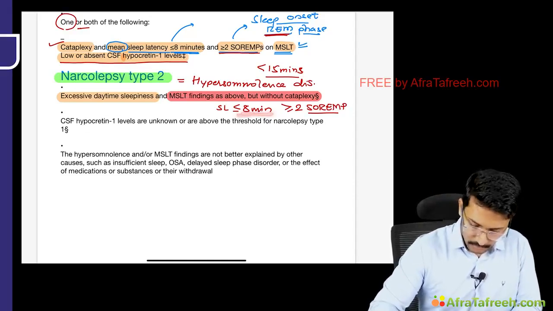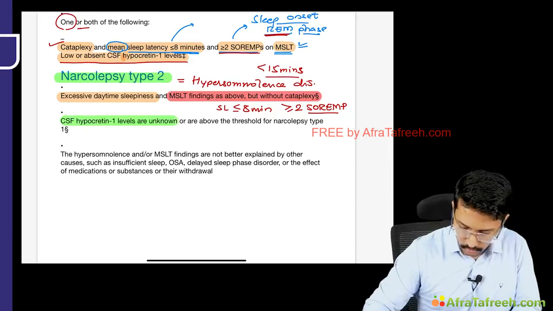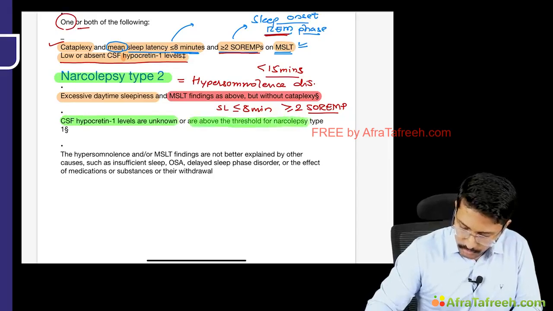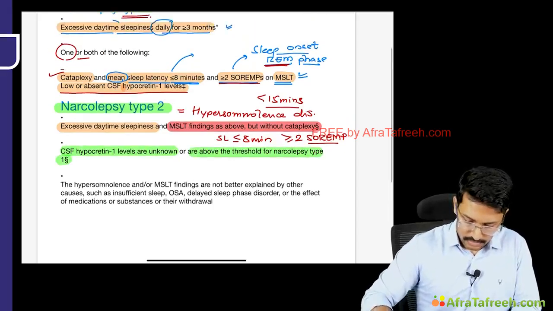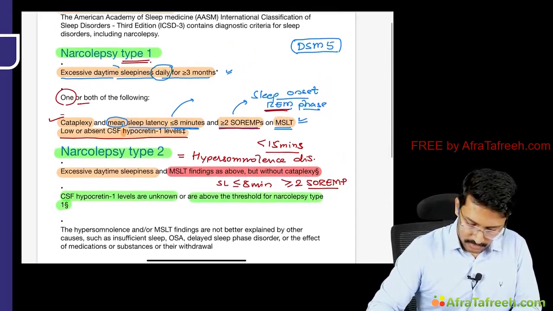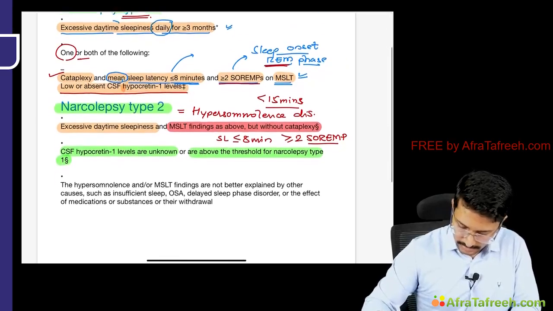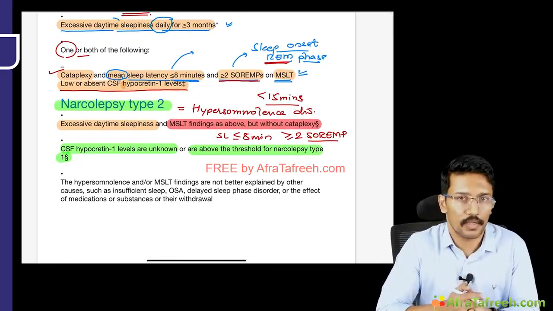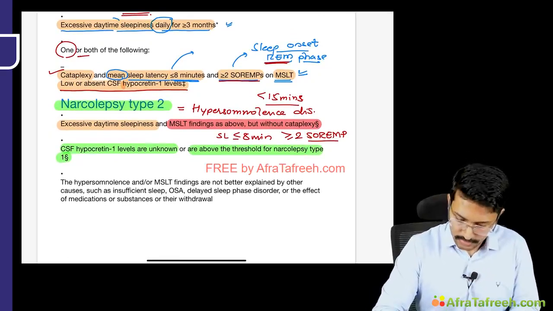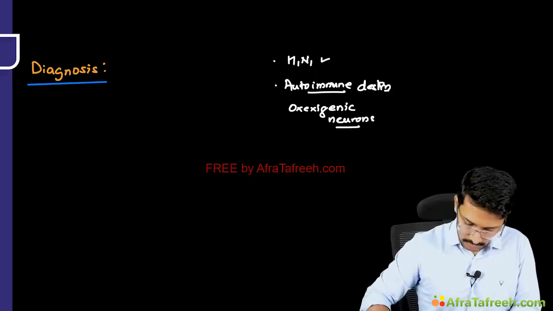Those things are there, but their CSF hypocretin levels are either not known or they are above the threshold for narcolepsy type 1. So there is a defined level for the hypocretin values in the CSF. If it is more than that, then we will be calling it as narcolepsy type 2. Clear? Okay, so that is about your diagnosis of narcolepsy.